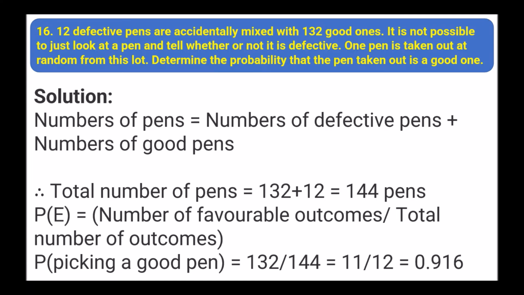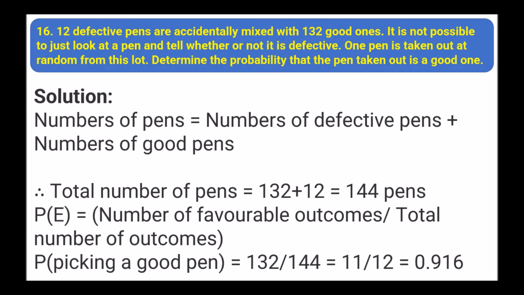Next, 12 defective pens are accidentally mixed with 132 good ones. It is not possible to just look at a pen and tell whether or not it is defective. One pen is taken out at random from this lot. Determine the probability that the pen taken out is a good one.